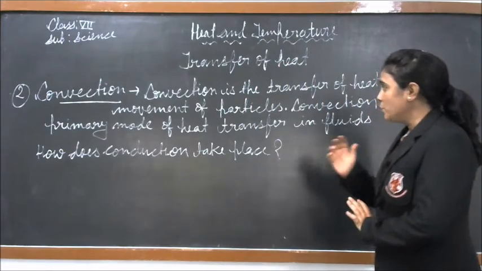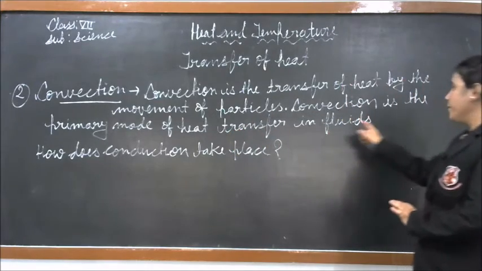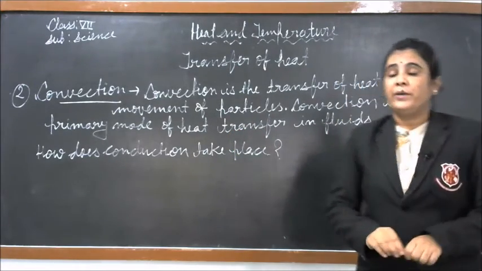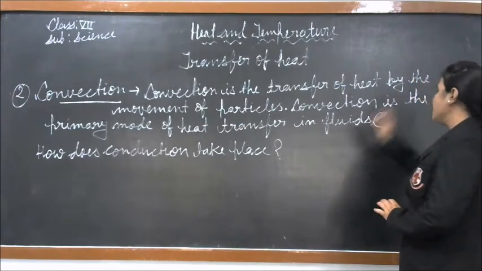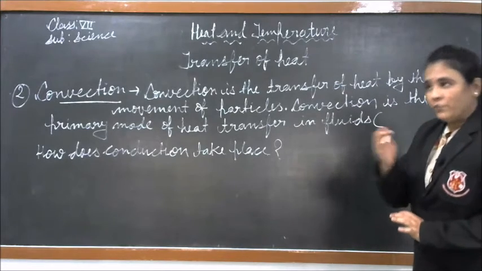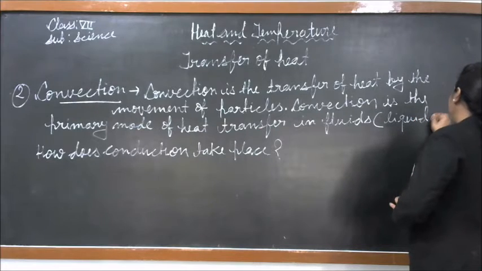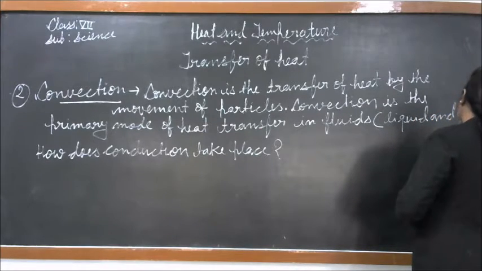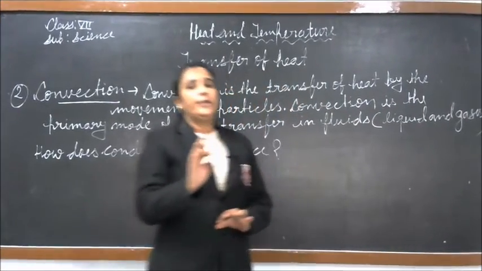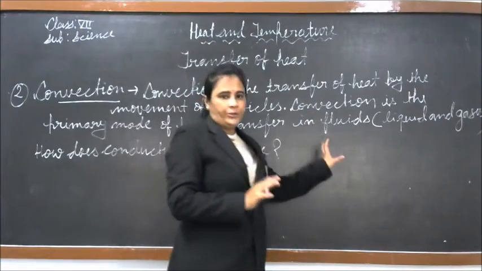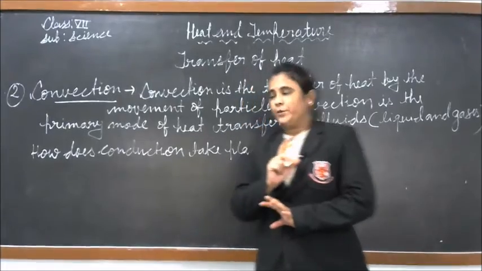Fluid means liquid or gases. Convection takes place only and only in fluids.